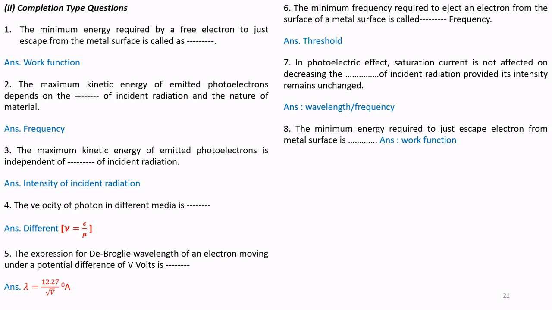Question number 8. The minimum energy required to escape an electron from the metal surface is the work function. It is a repeat question. Question number 10. Photon is not a material particle,